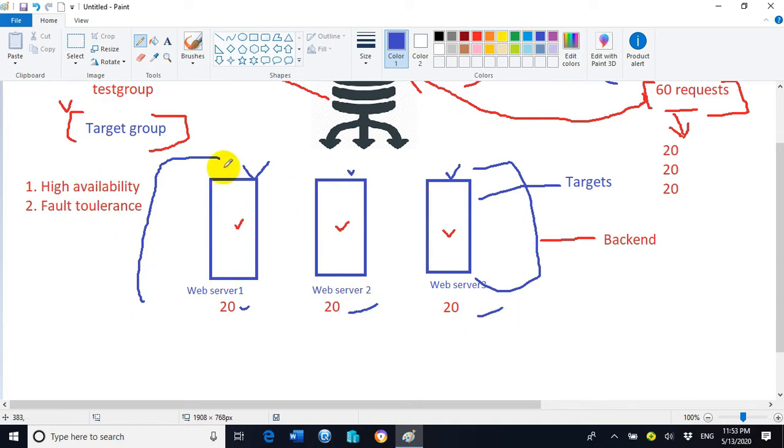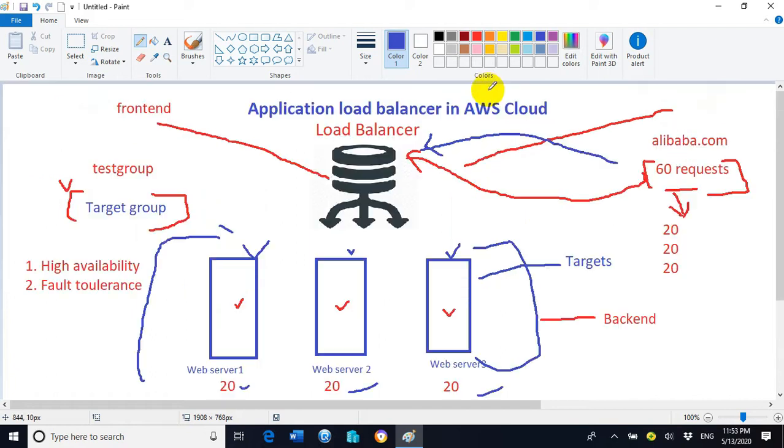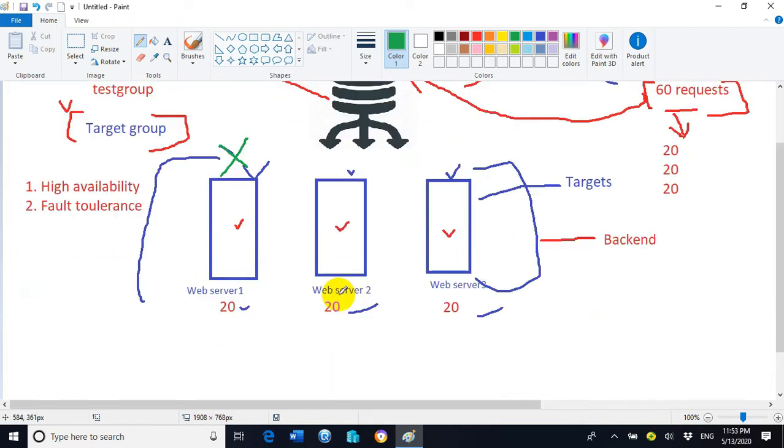So if one of the servers fails, maybe due to a hardware issue or any network issue, what will happen? The 60 users' requests will be divided equally among the remaining 2 available servers.